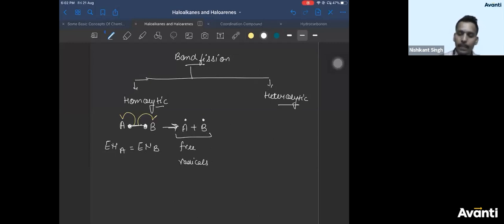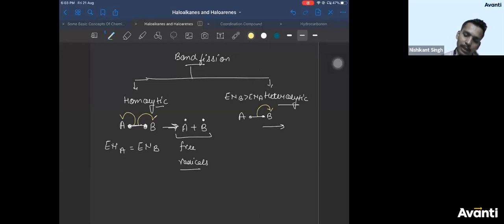But in heterolytic cleavage, what happens? In atoms A and B, if the electronegativity of B is greater than A, then the bond breaks towards the more electronegative atom. That means this bond will break towards B because B is more electronegative. The double arrow means B will take its own electron as well as the electron of A. Radicals can't be positive or negative.